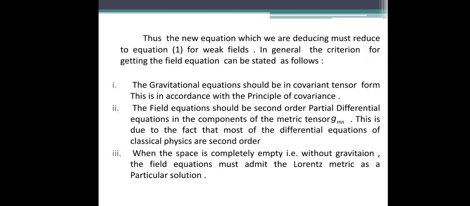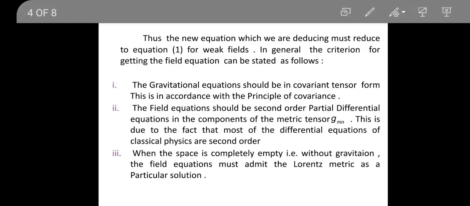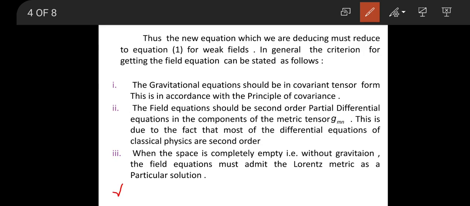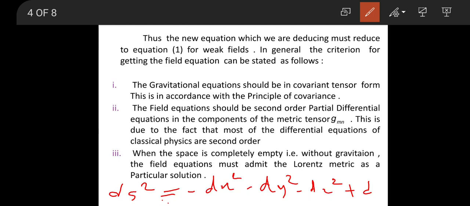So in the absence of gravitation, if we solve our field equation, then the solution of that equation is the Lorentz metric, and the Lorentz metric is ds square equals to minus dx square minus dy square minus dz square plus dt square. This is the form of special relativity space-time, right? And this form is called the Lorentz metric.